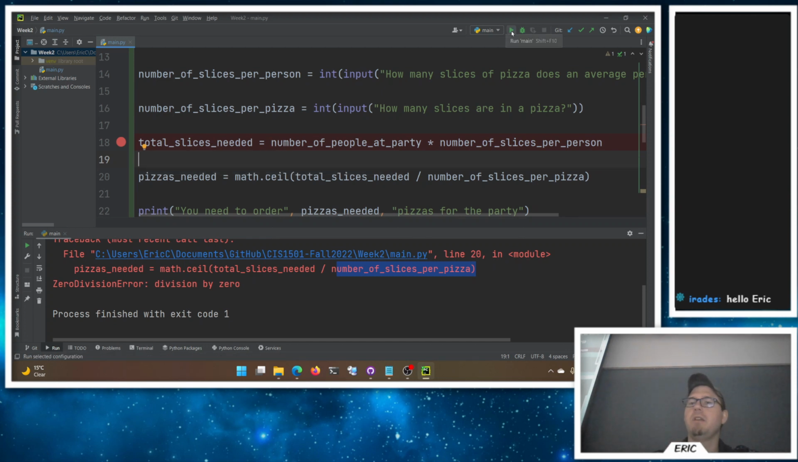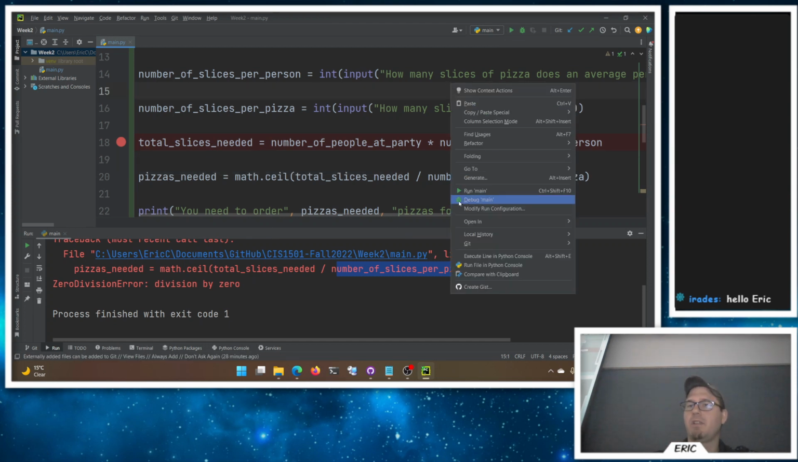So instead of hitting run or right-click run, you go to debug. It's the little bug icon here. I think there's the fun story in chapter 1 about why they're called bugs.